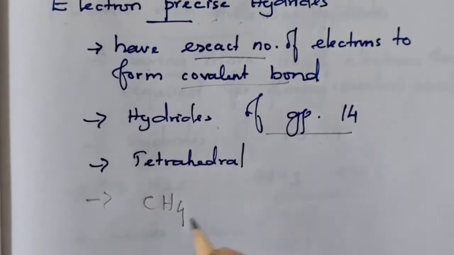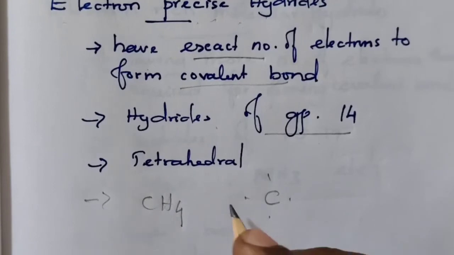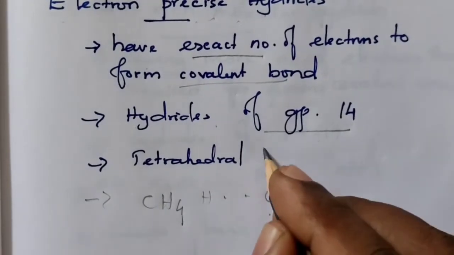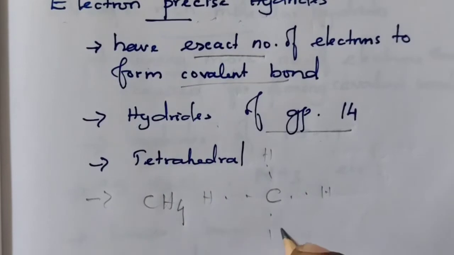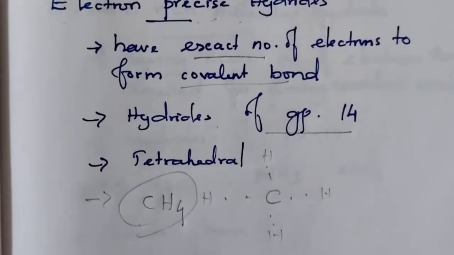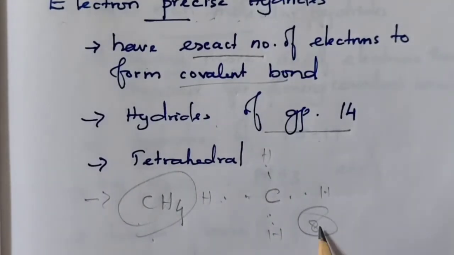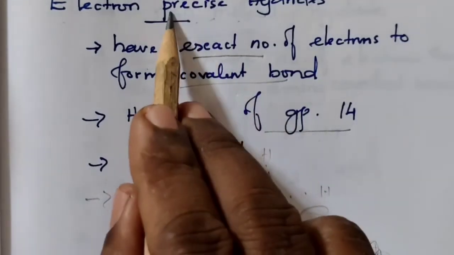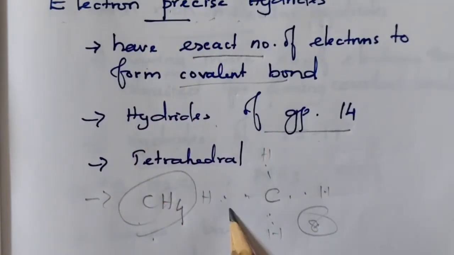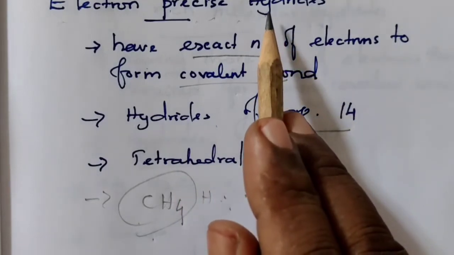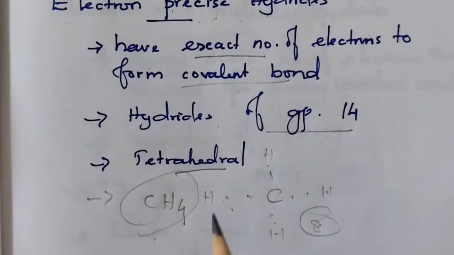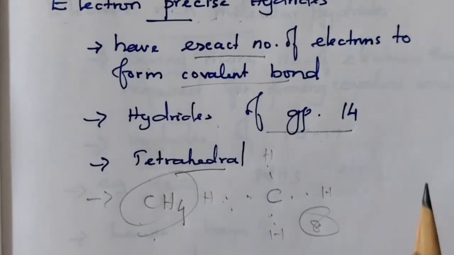CH4. Carbon in its outermost orbital has 4 electrons. These 4 electrons are shared by 4 hydrogen atoms, and we get CH4, the hydride of carbon. They have 1, 2, 3, 4, 5, 6, 7, 8 electrons, the exact number of electrons. So, they are called electron precise molecular hydrides. Normally, these electron precise molecular hydrides are tetrahedral in geometry.